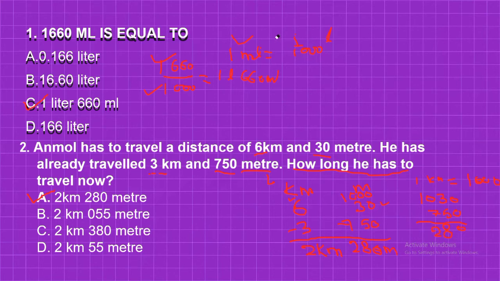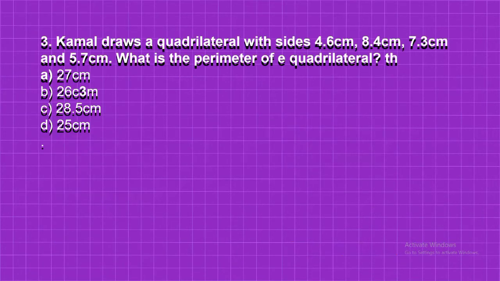Now we are going to discuss the next one, question number 3. So question number 3 is that you can see Kamal draws a quadrilateral with the sides 4.6 centimeter, 8.6 centimeter, 7.3 centimeter, and 5.7 centimeter. First, I am going to tell you what a quadrilateral is. A quadrilateral is a figure made by 4 line segments. This is the line segment. So this is the quadrilateral actually.